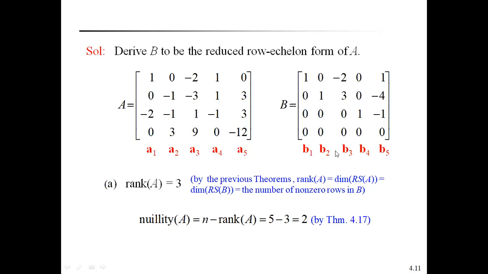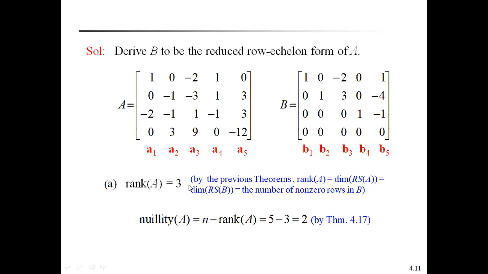By the definition, rank of A is equal to the dimension of the row space of A, which is equal to the dimension of the row space of B, which is equal to the number of non-zero rows of the reduced echelon form of A. Therefore, we get rank of A is equal to 3.